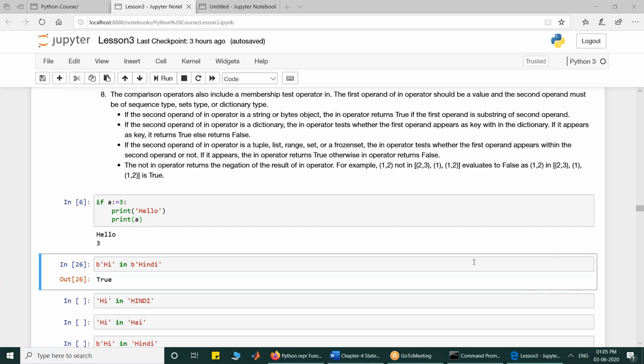Sir, doubt in line number 25. Tarun, if you can clarify which line you are referring to. 25 is which line number? I'm unable to get it. Tarun, if you can clarify which line you are referring to, 25. Is there any other doubt, students?